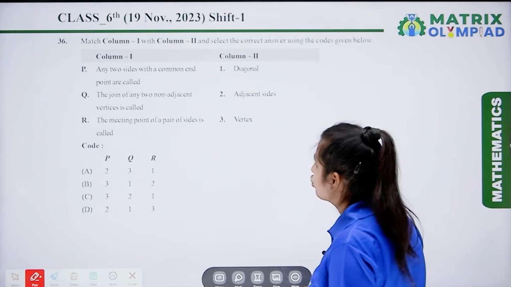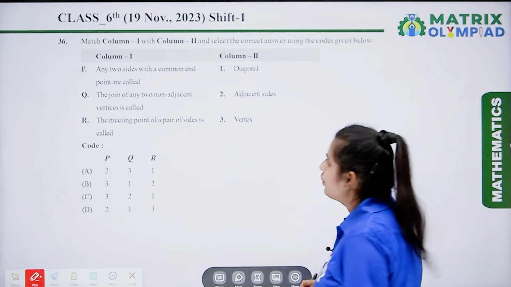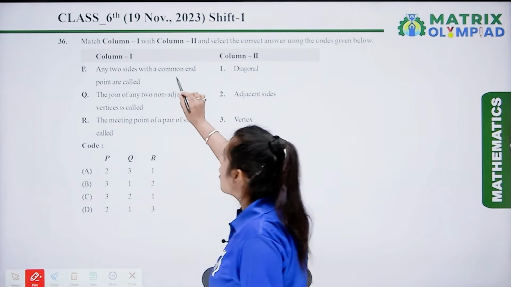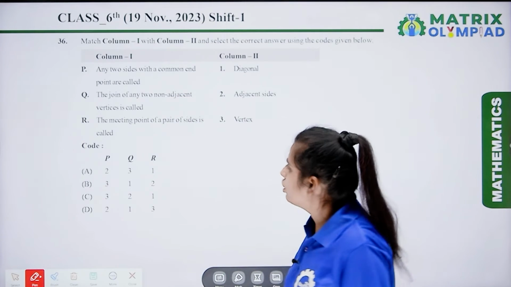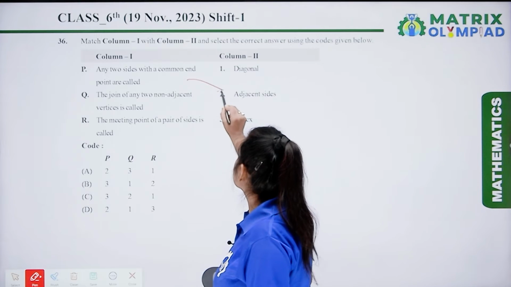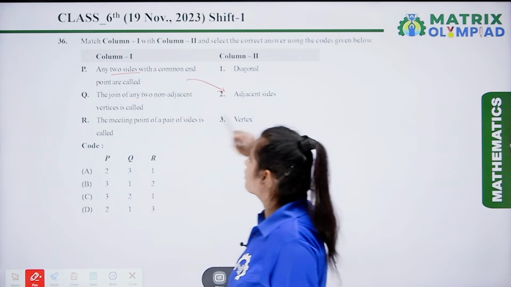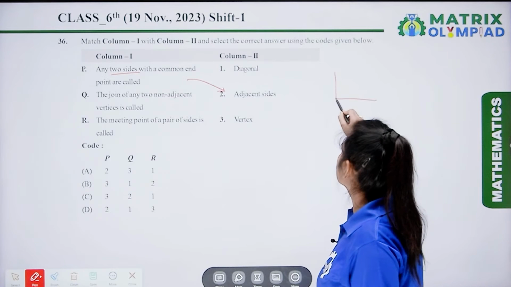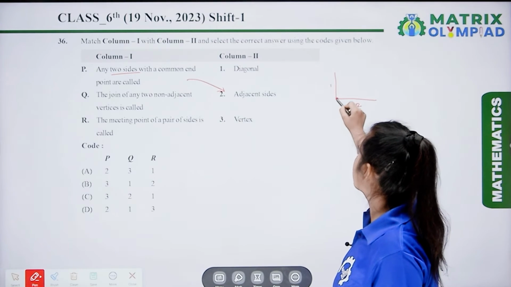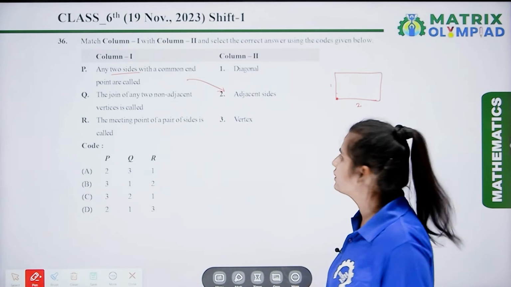Now the next question is question number 36. We have to match column 1 with column 2. Now here the first is any two sides of a common end point are called. So here the answer is adjacent side, because any two sides with a common end point. It can be like this. This is side 1, side 2 with a common end point. So these are known as adjacent sides.